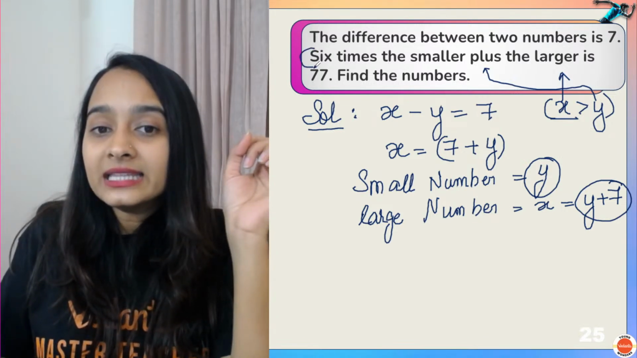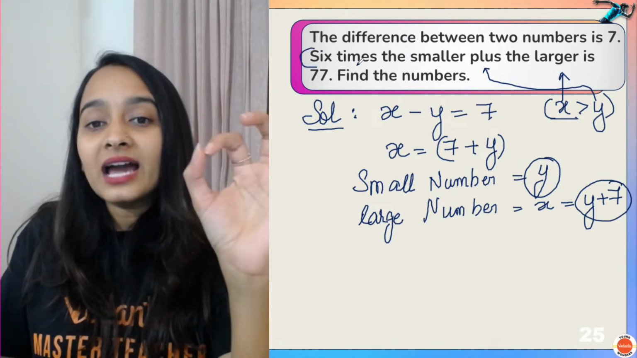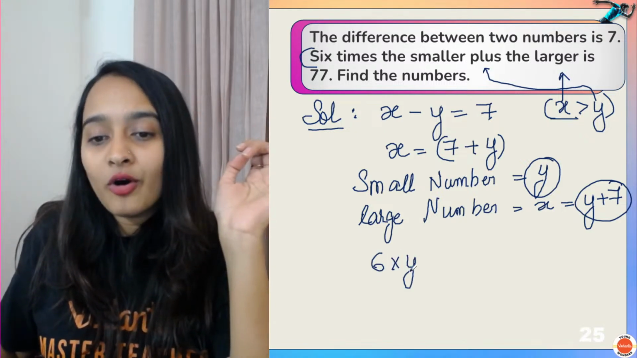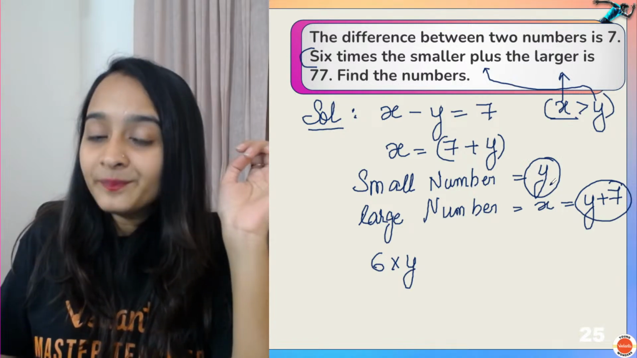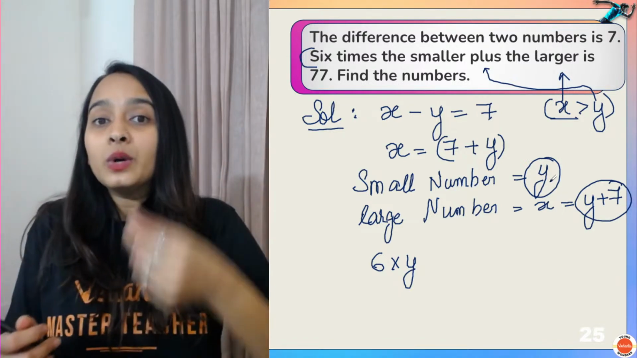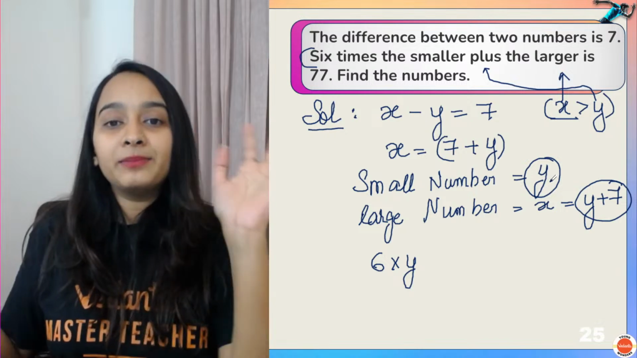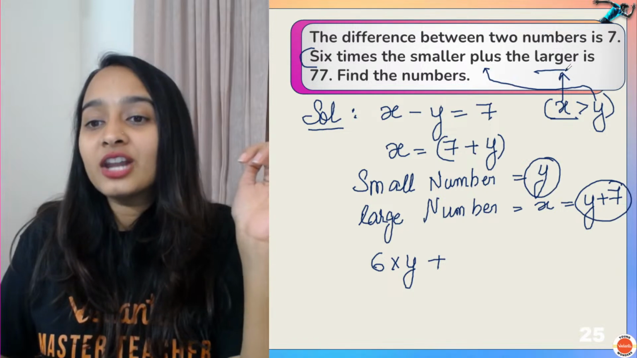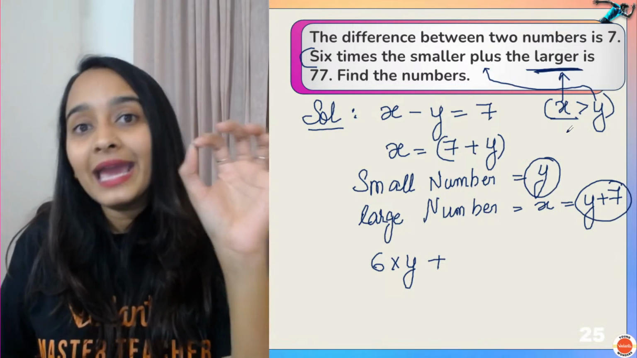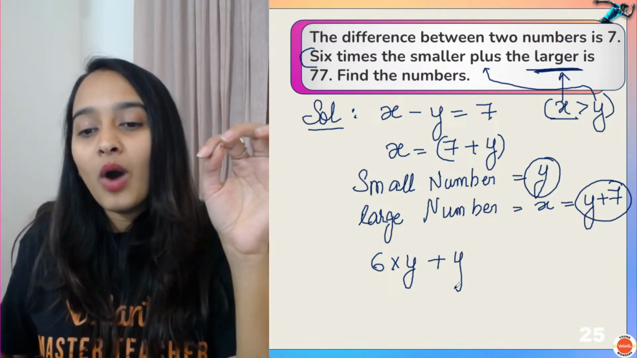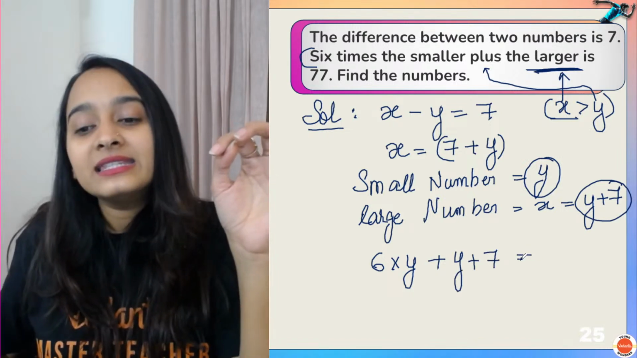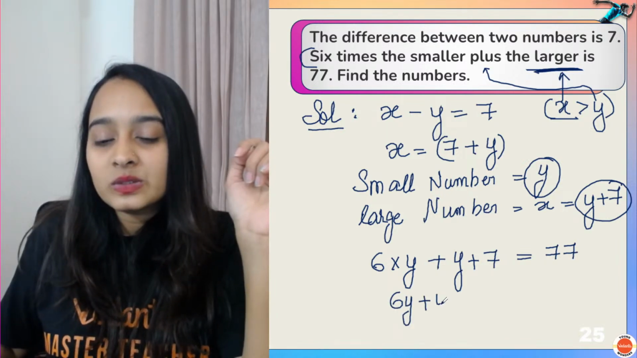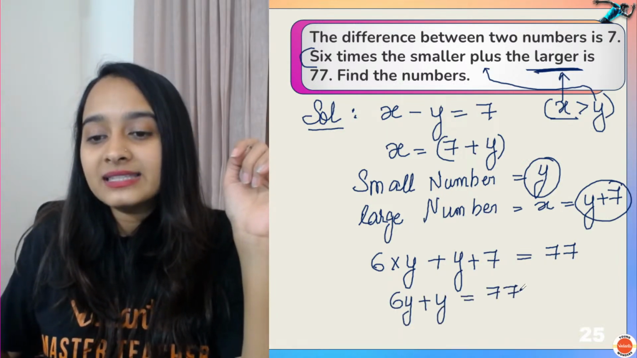Now what are they telling in the second sentence? 6 times the smaller number. The smaller number is y. 6 times. When I use the word times, it means multiplication. 6 times y plus the large number. What is large number? X. What is x? Y plus 7 is equal to 77. So 6y plus y is equal to 77.